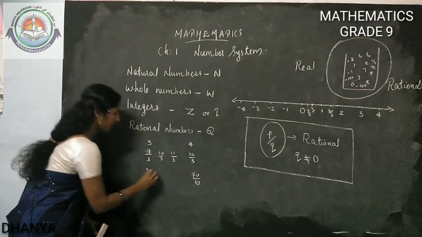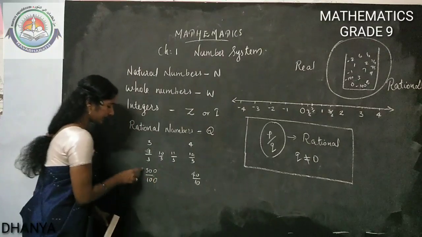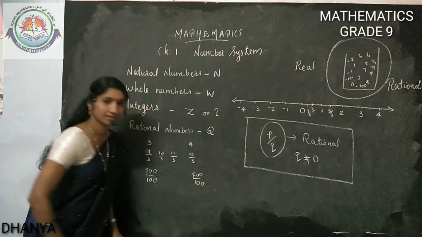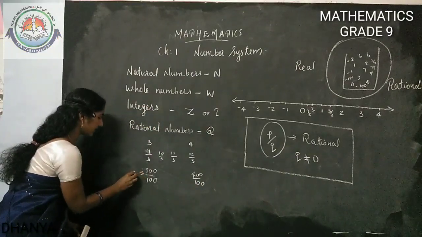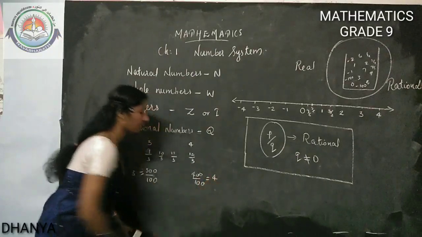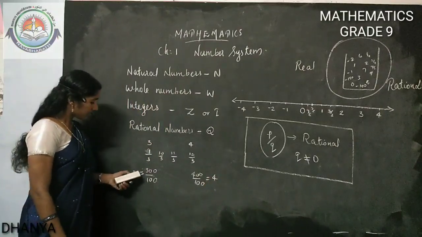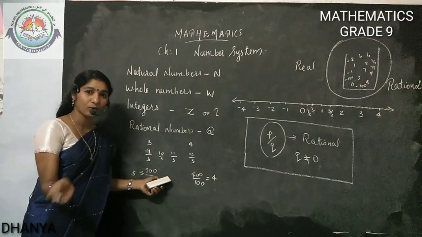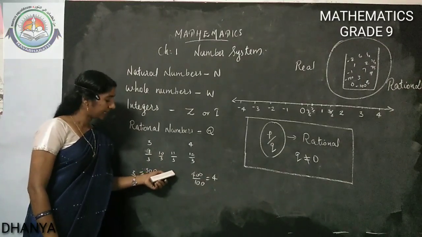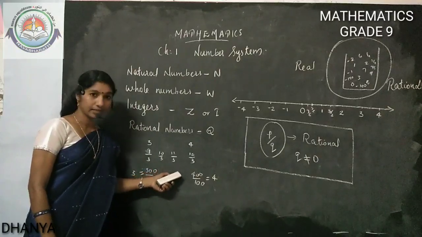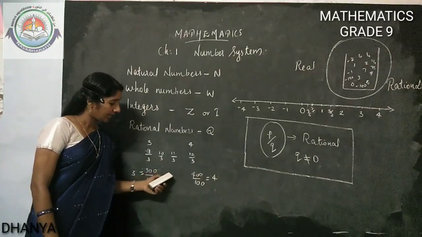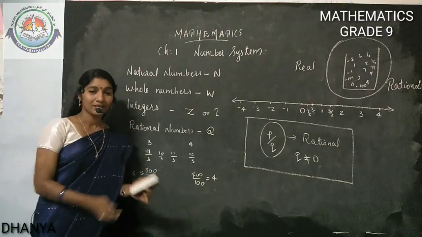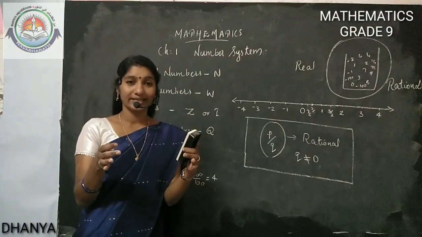If I am writing 300 by 100, that is 3. 400 by 100 is 4. 3 is 300 by 100. 4 is 400 by 100. So I can write 301 by 100. That is above 3 and below 4. 302 by 100, 303 by 100, 304 by 100. Like this I can insert up to 399 by 100. See, more numbers we can insert, no?